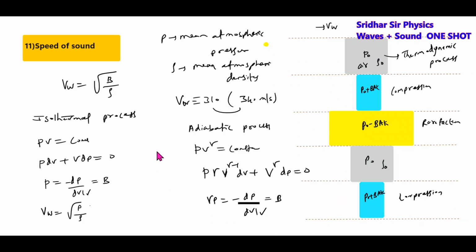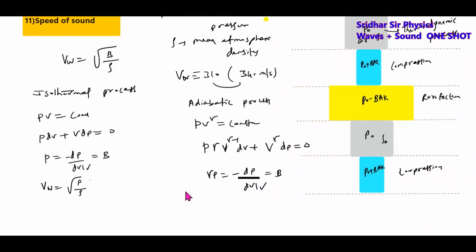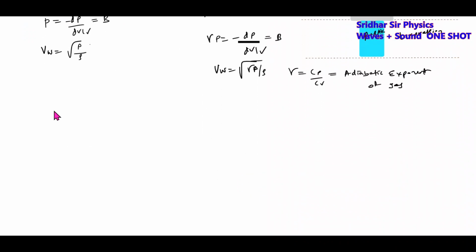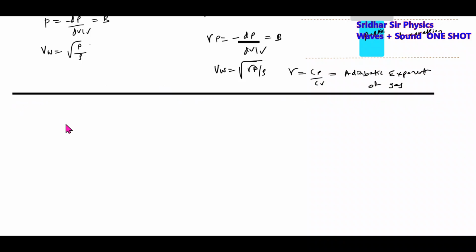So now we are adding some correction to it. The speed of sound is in fact not just root of P by rho, but root of gamma P by rho, where gamma is called Cp by Cv, which is called the adiabatic exponent of a gas or air. This is a generalized formula we are replacing. Further, we will modify this.